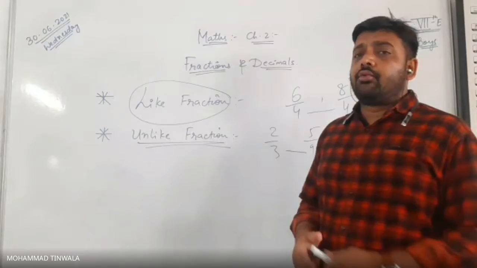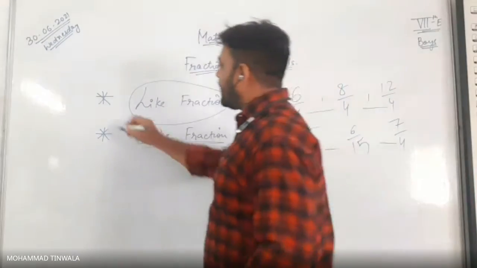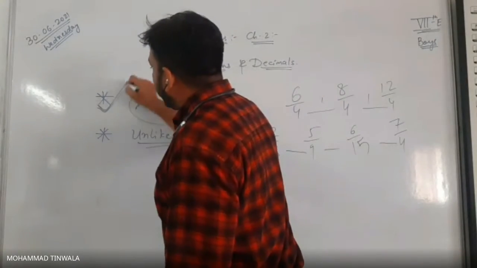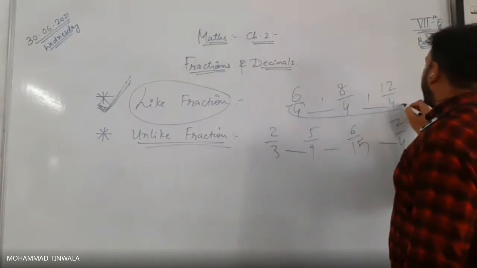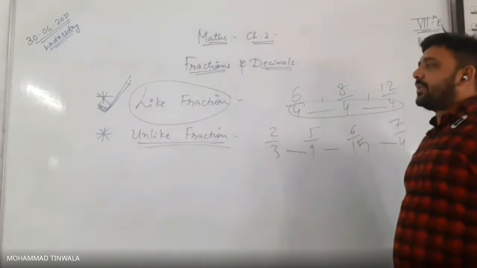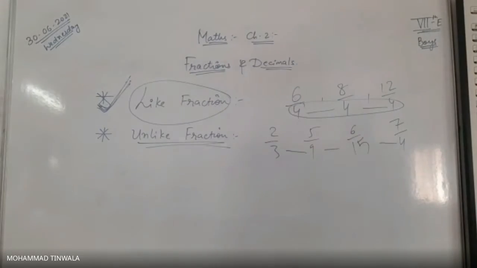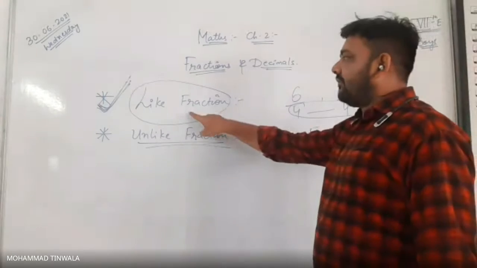We must have like fractions. When denominators are the same, only at that time can we add, subtract, or solve any fraction to our appropriate answer. Like fractions are necessary. If we want to convert that into our answer, we have to get our like fractions first.